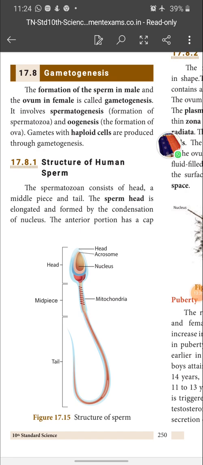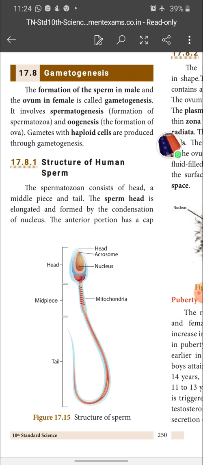Already I said gametogenesis, spermatogenesis and oogenesis together are called gametogenesis. Spermatogenesis means the process of formation or production of sperm. And what is oogenesis? The process of formation of ovum is called oogenesis, and both spermatogenesis and oogenesis together are called gametogenesis, right? Okay, let's enter into the text.